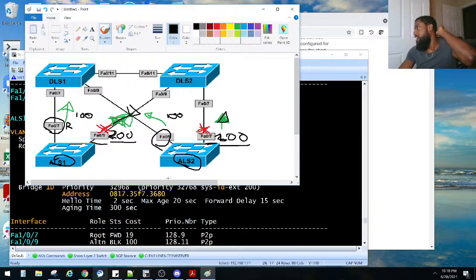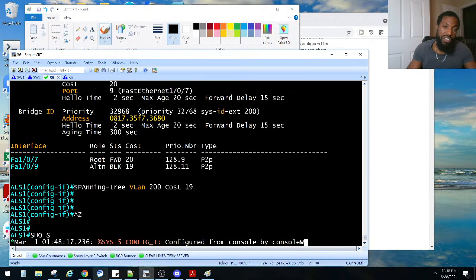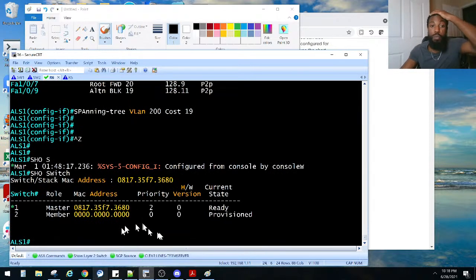Are you sure it's the switch priority? You talking about this right here? Show switch? That's stack-wise, bro. If you're talking about this priority right here, no, that's something different, man. We're talking about spanning tree priority. Don't get those two confused now.